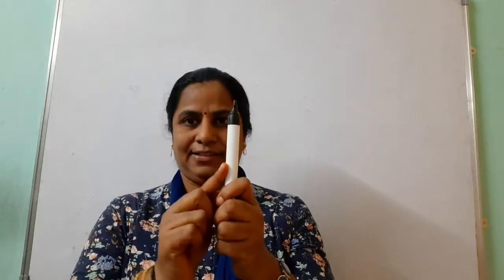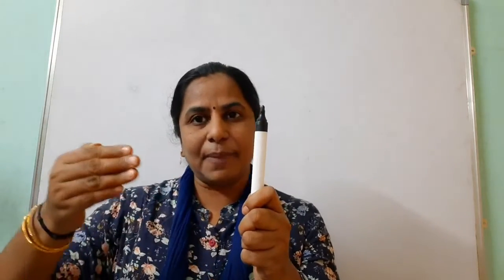Suppose one bullet is fired from the gun. It is passing through one plank. After passing through the one plank, it is losing some velocity. Suppose it is losing 1 by nth of its initial velocity. How many planks are required to stop the bullet?